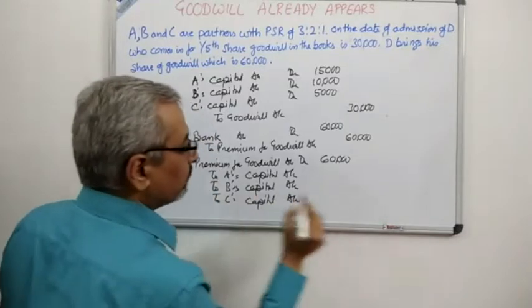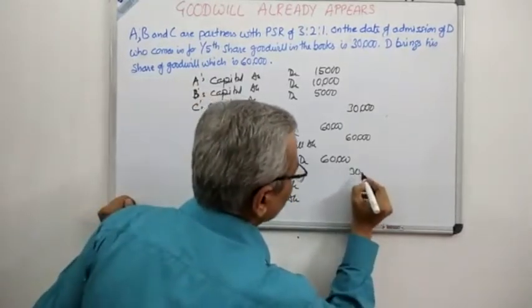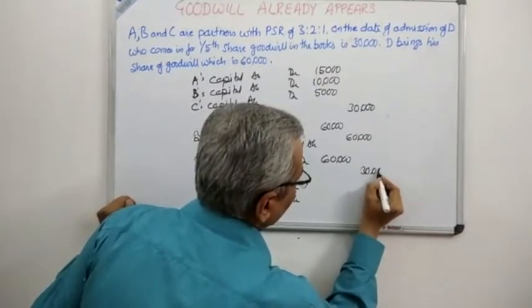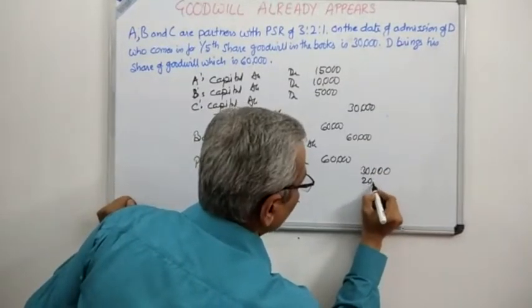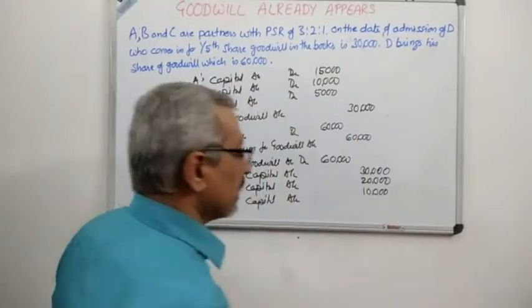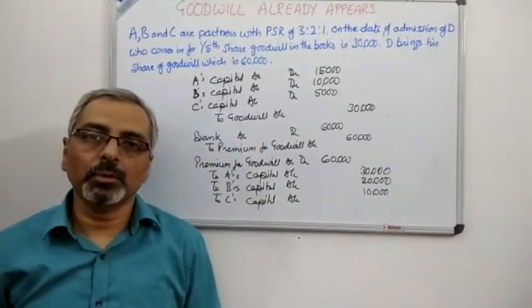So what is the amount? See very carefully. It will be 30,000 to the first partner, 20,000 to the second partner, and 10,000 to the third partner, because the sacrificing ratio is equal to the old profit sharing ratio, 3:2:1.